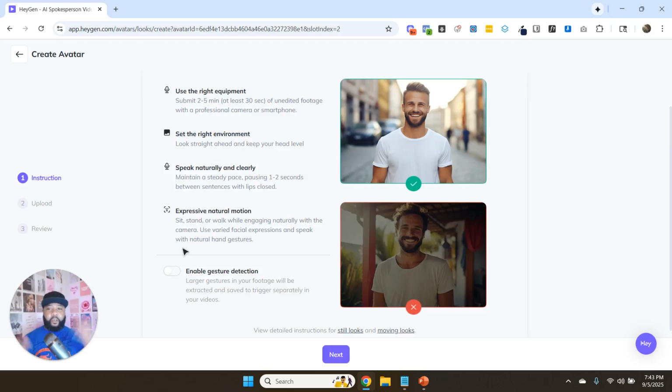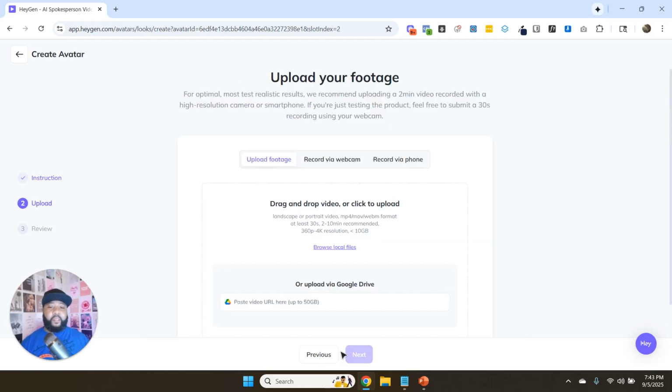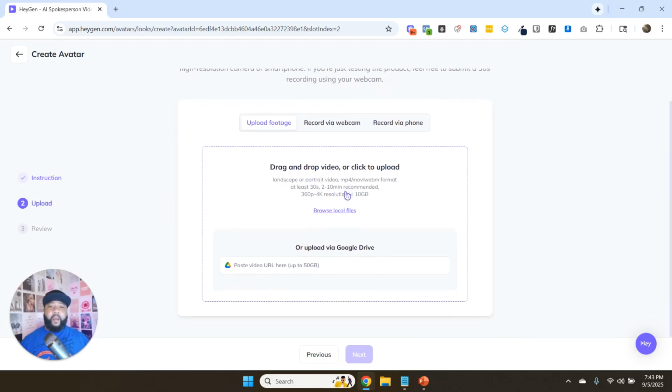So that way, if you're doing hand movements and stuff like that, it's going to simulate that type of stuff in the video as well. So if I was to click on here and say next, all you have to do now is upload your footage. If you have pre-existing footage of yourself, for instance, I just had a picture of me in my backyard talking. I was talking about something completely different, but I was able to upload that video. Like I said, it was about 45 seconds or so and use that as footage.